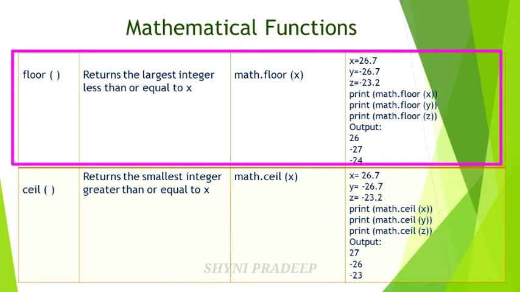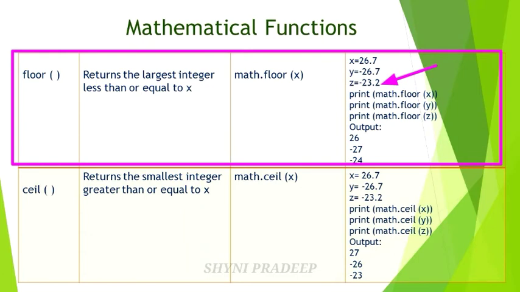And next, say y is equal to minus 26.7. Here the nearest integer values are what? Minus 26, minus 27. Which one is greater? Minus 26. So you have to take the lesser value. Okay, so minus 27 is the answer. Next, z is equal to minus 23.2.